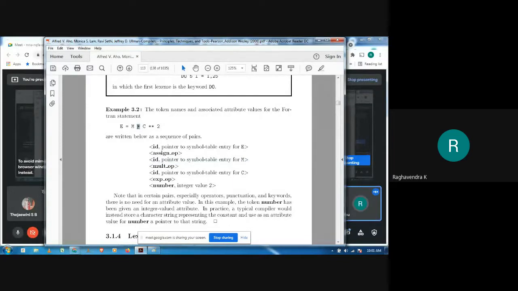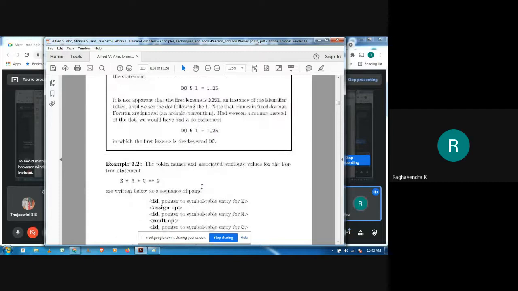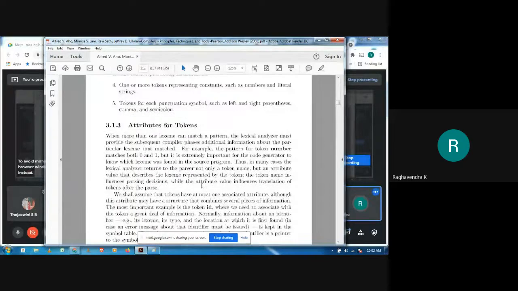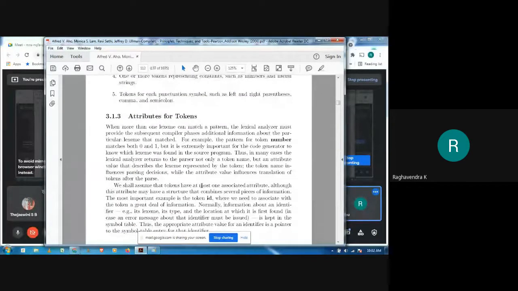Then the operator star is there, which is nothing but the multiplication operator. Then C is there, so for that, an ID token will be produced. And then we have this exponent operator, so we'll simply return that we have seen an exponent operator. And finally 2, which is a number. So we'll return that we have seen a number, and the value of that number, which is nothing but 2. Like this, attribute values are going to be generated and returned by the lexical analyzer.